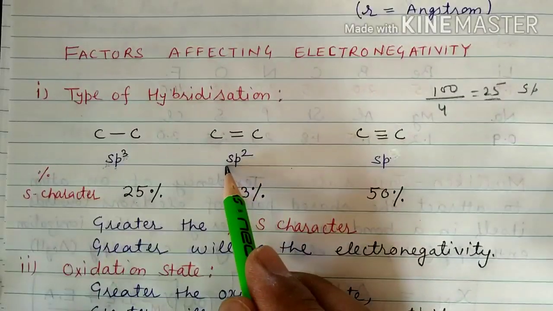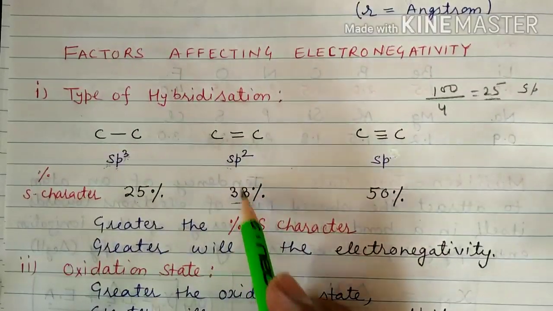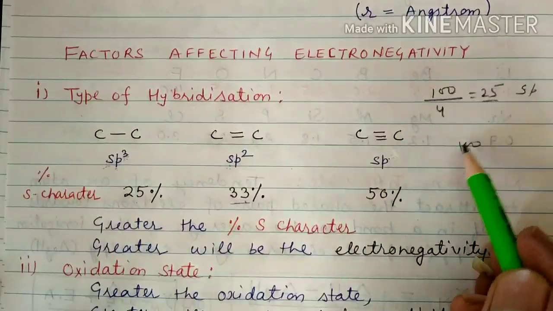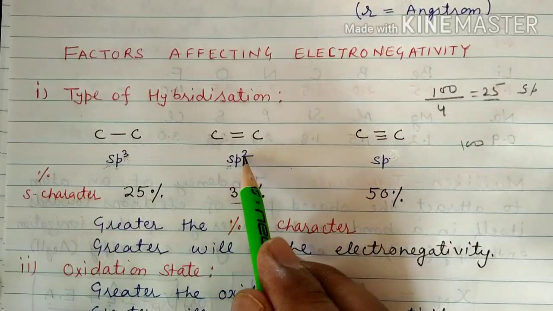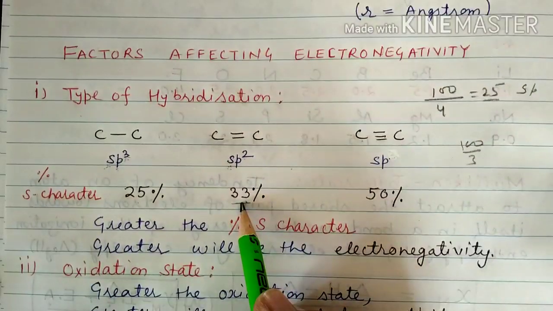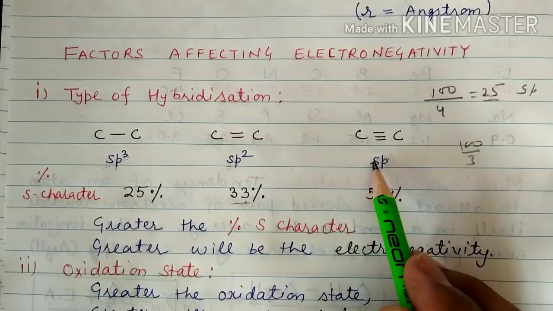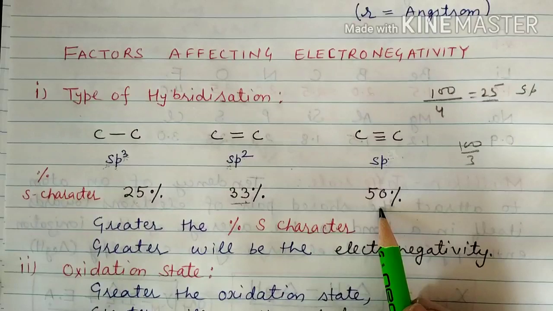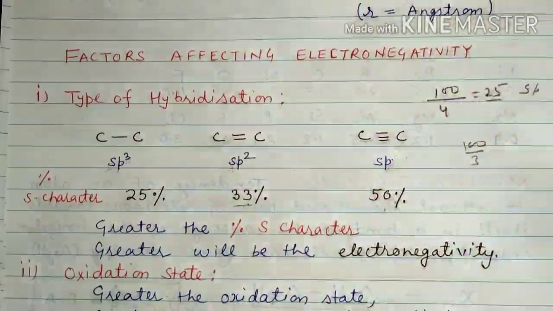Same for this. To get 33%, you will divide 100 by S1 and 2p, 2 plus 1, 3, and you will get 33% S character. And same for S and P, because 1 plus 1 is 2, 100 divided by 2, you will get 50% S character and 50% P character.